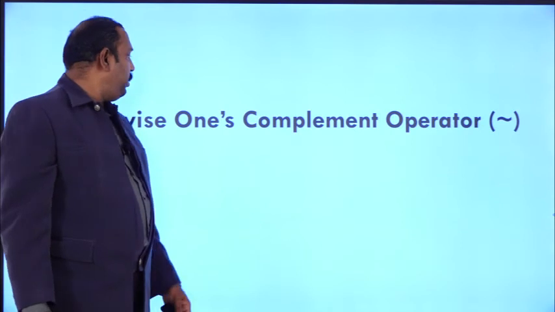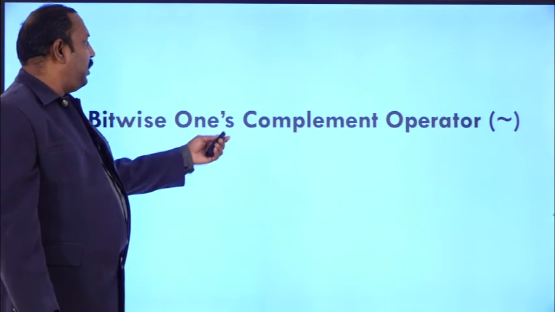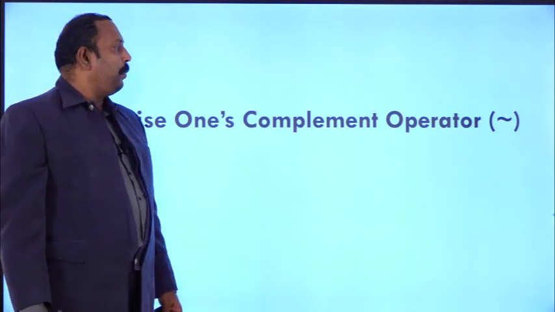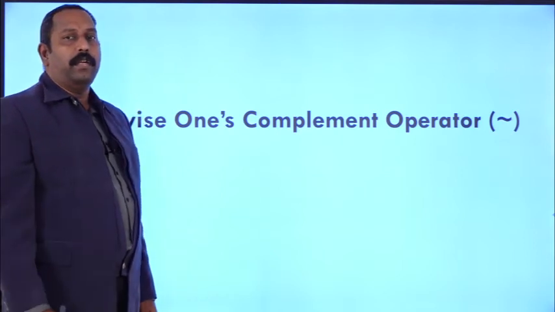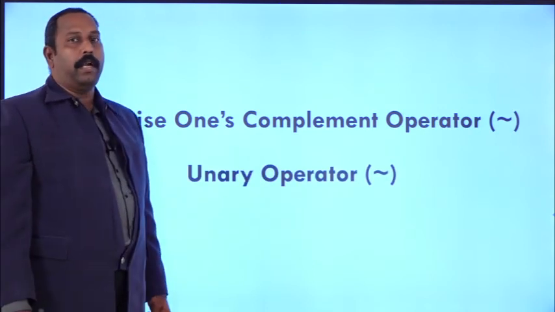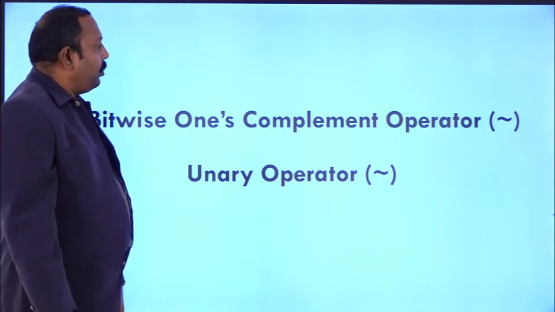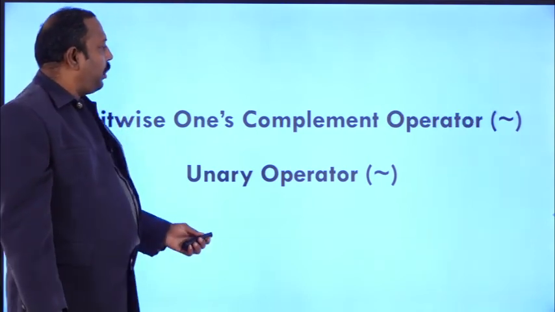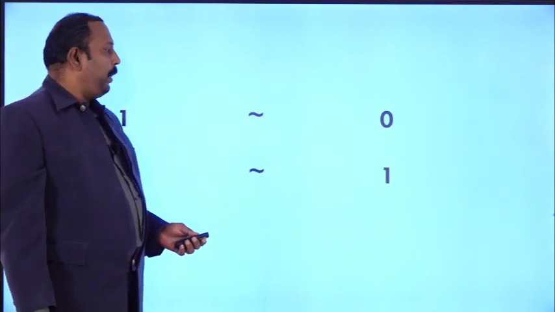The last one is the bitwise ones complement operator. That means it will complement the bits. Suppose you give the value 0, it will be converted into 1, and if you give 1, it will be converted into 0. This is a unary operator, which means it takes only one operand. Previously, whatever operators we used were binary operators. So 1 will be converted into 0 and 0 will be converted into 1. This is the complement operator.